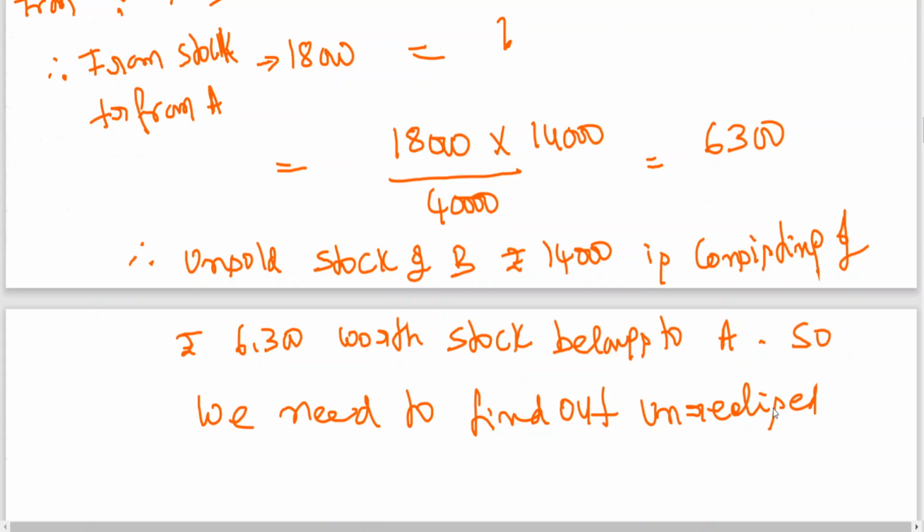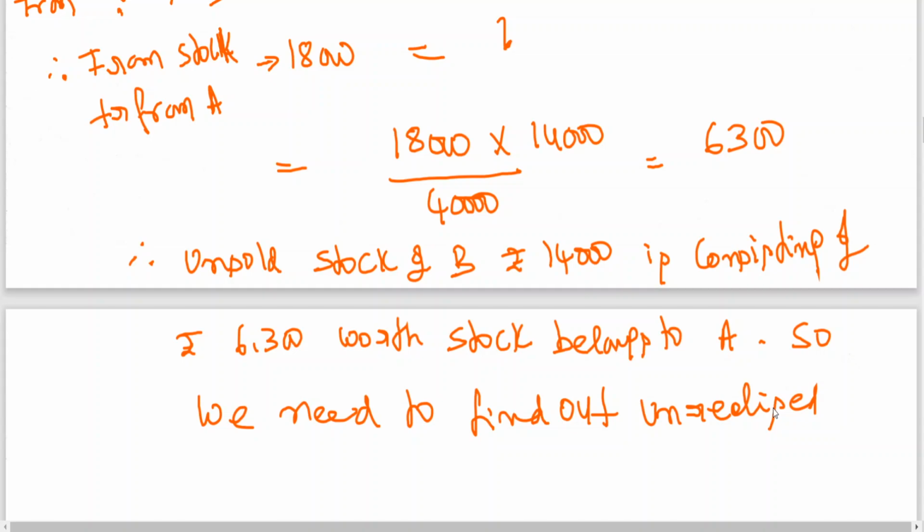No, B is not selling, but B is transferring goods to C. So when B is transferring, the unsold stock is nothing but closing stock, the goods that have not been transferred. Some stock is being left out with B. That means whatever stock that is needed by C, B is sending.